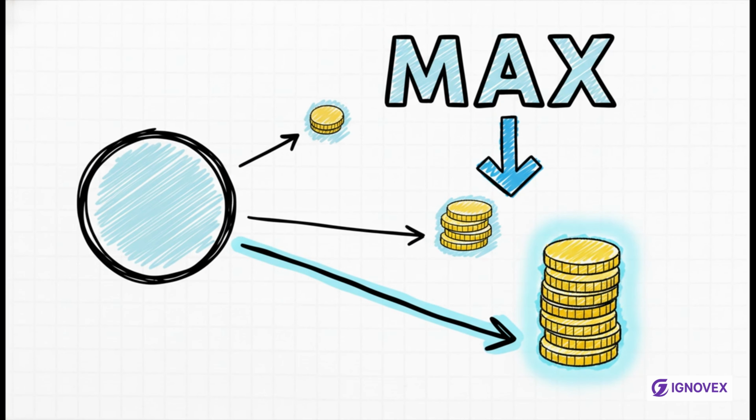The secret sauce here is one simple but incredibly powerful change: adding a max operator. Instead of just following a given policy, the optimality equation says, at any state, look at all your possible actions. Calculate the future value for each one, and then just pick the action that gives you the maximum value. It's like being greedy in the smartest possible way.